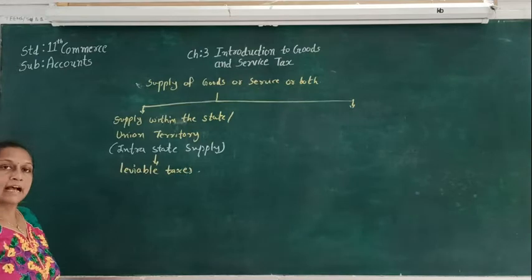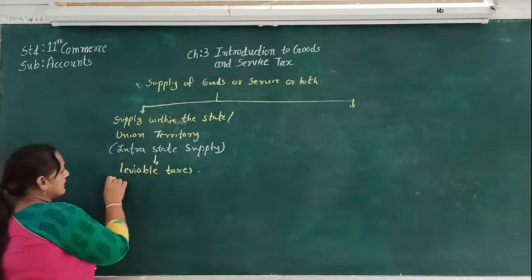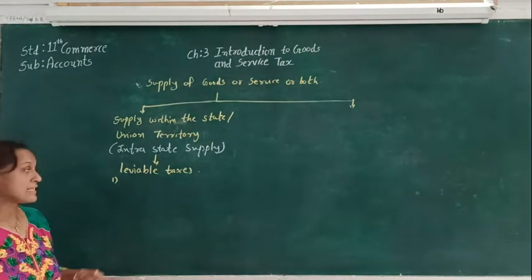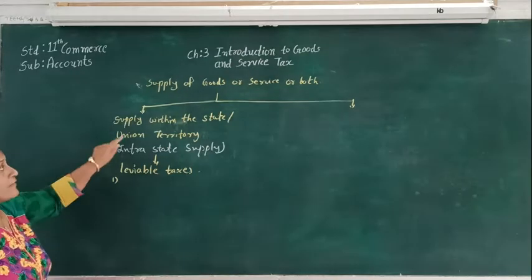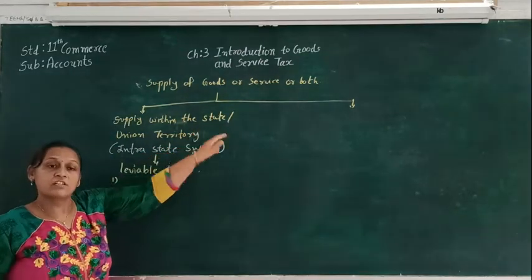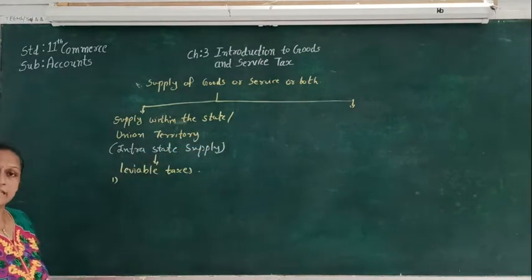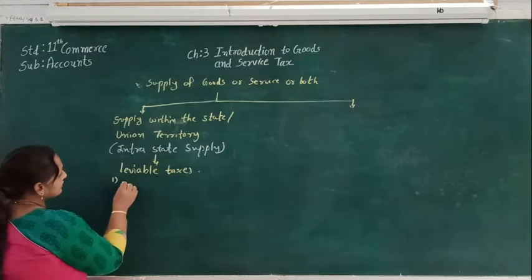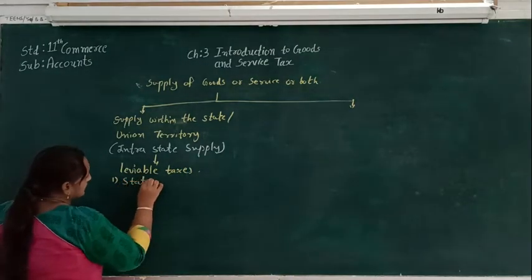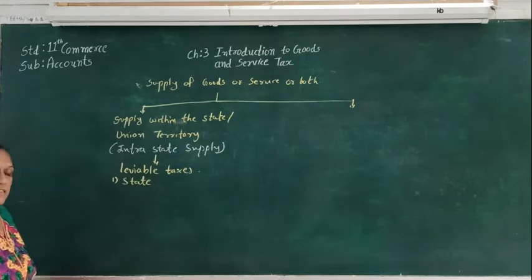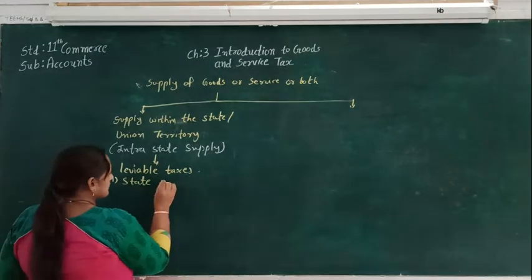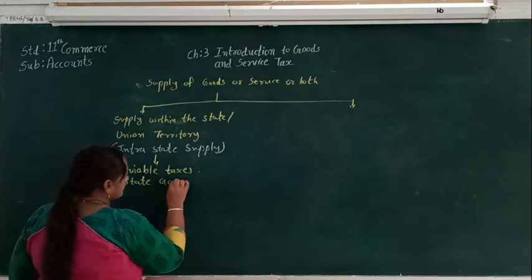The leviable taxes are as follows. The very first tax is levied by the state, so it is called state goods and service tax.